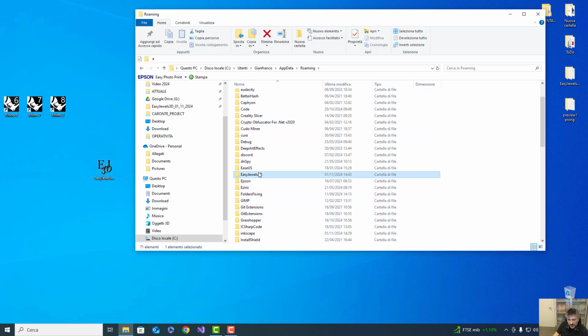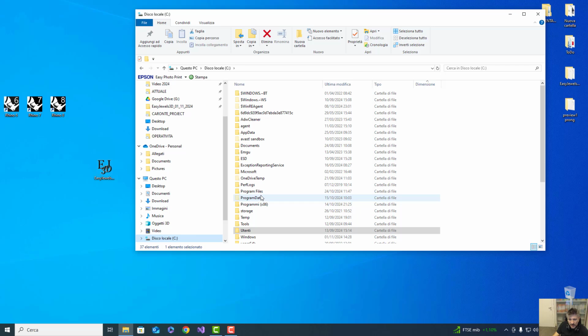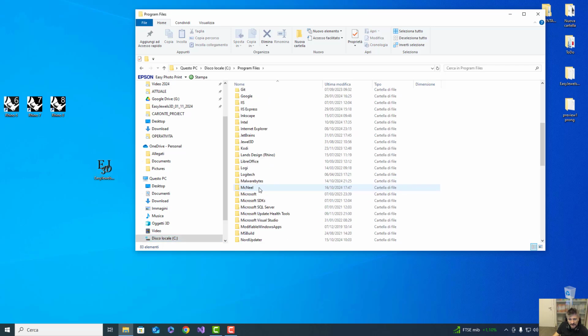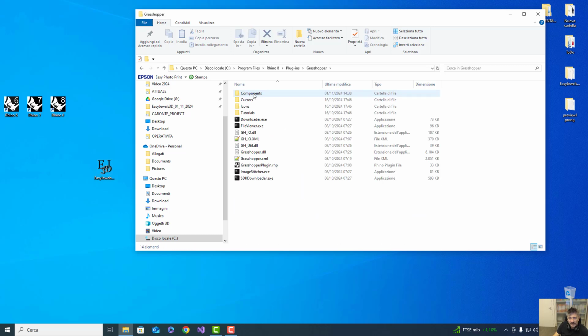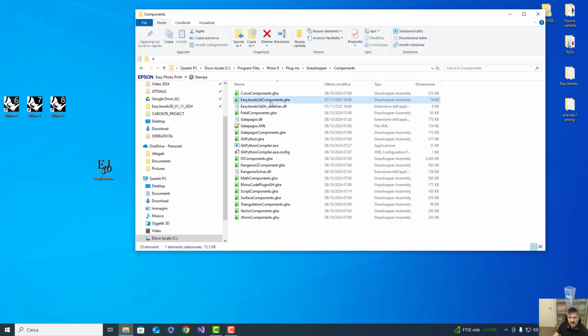Grasshopper and EasyJewels3d. The other thing that our installer does is to save here in Program Files, Rhino, for example 8, Plugins, Grasshopper, Components, these two files. No more.